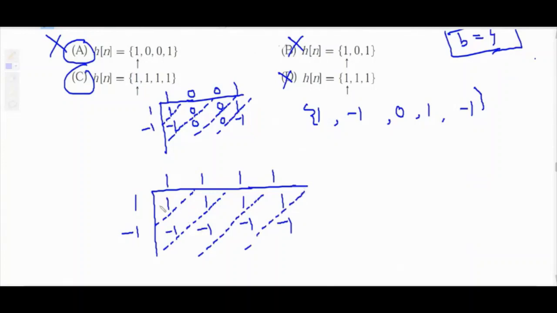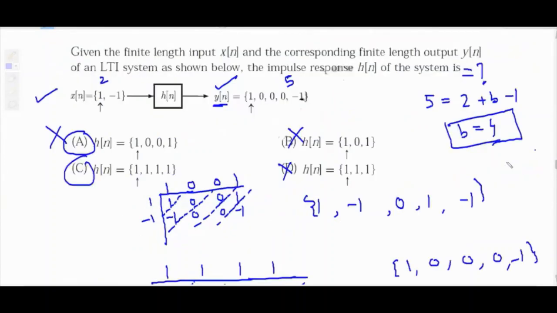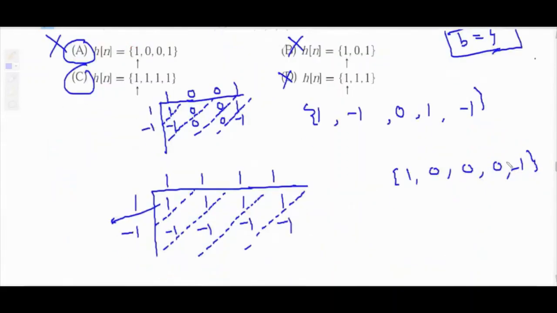So this is nothing but y of 0. So y of 0 is 1. Then minus 1 plus 1, 0. Minus 1 plus 1, 0. And minus. Now y of n is 1 0 0 minus 1 1 0 0 minus 1.